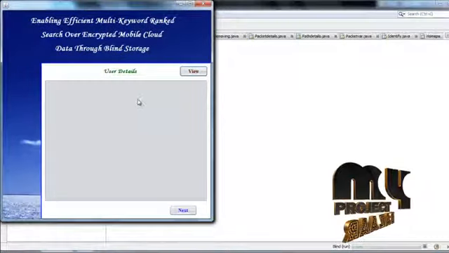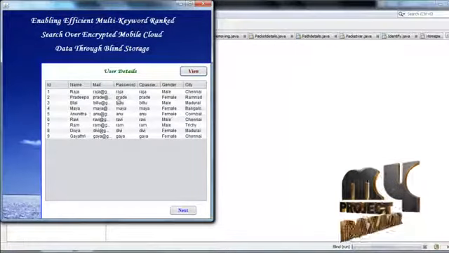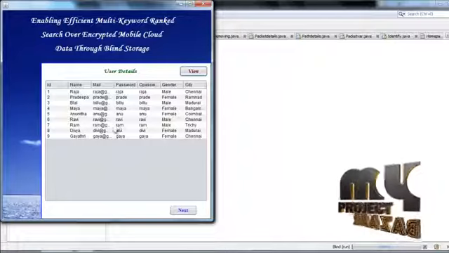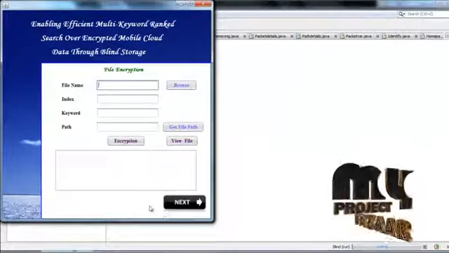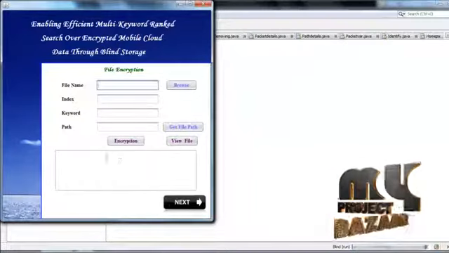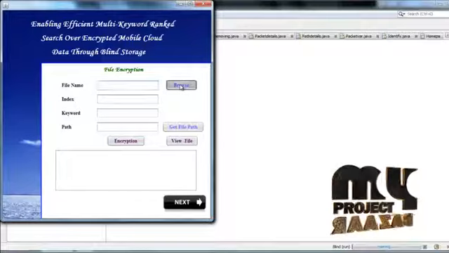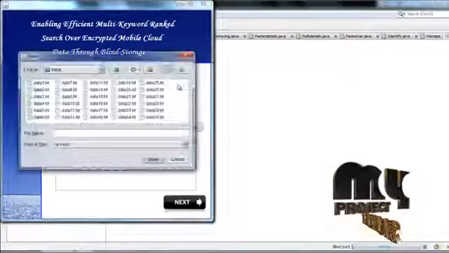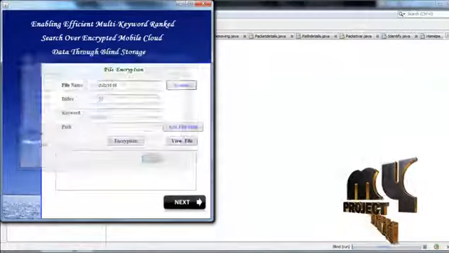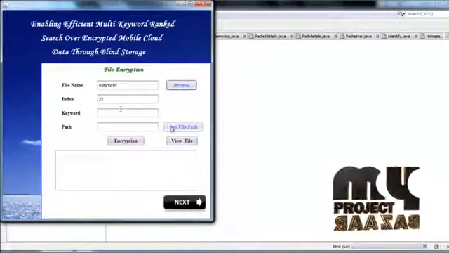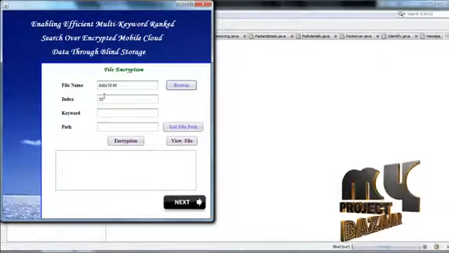Admin views the user details. Click the view button. This is the user details of this project. Go to the file name, and this is the index of this file.